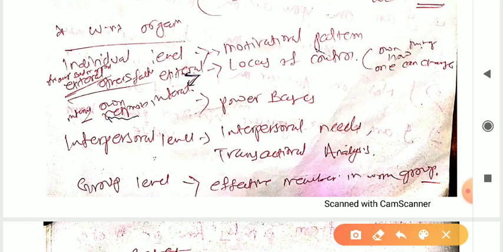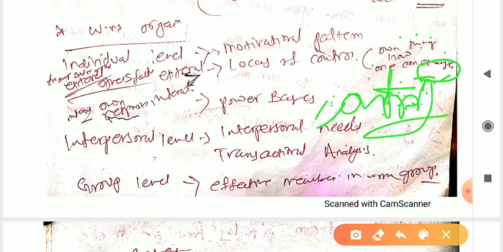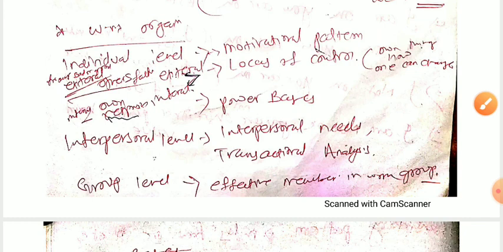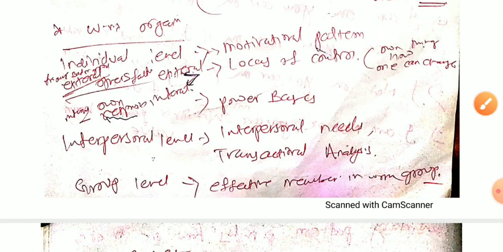So next one is own thing, how one can change, how one can control, you can say control, right? So next one is power bases.